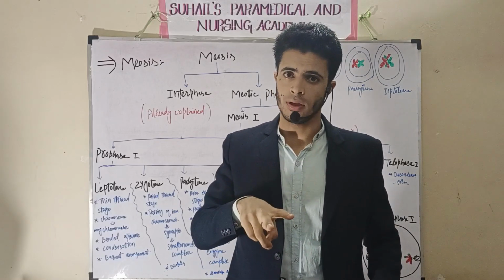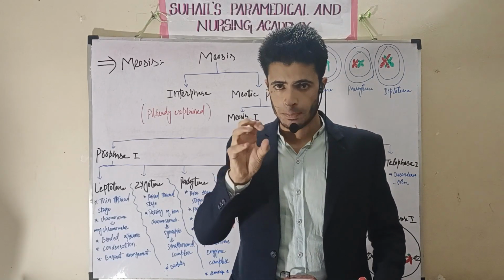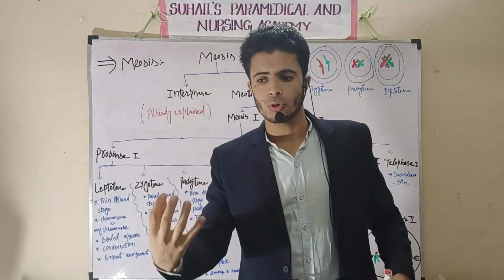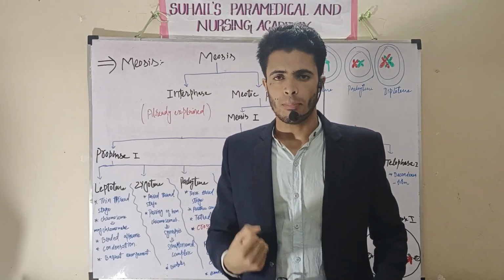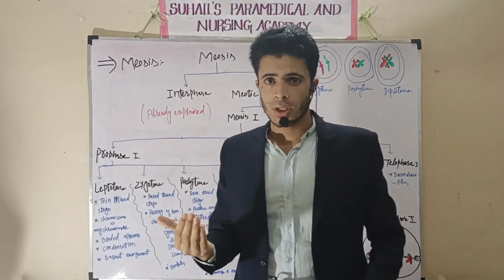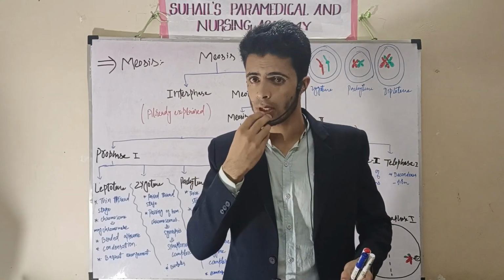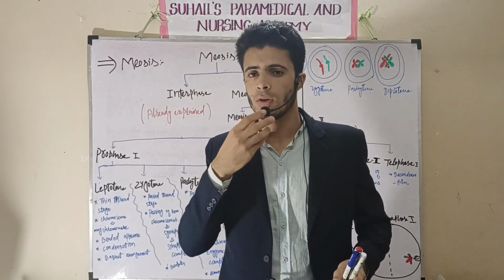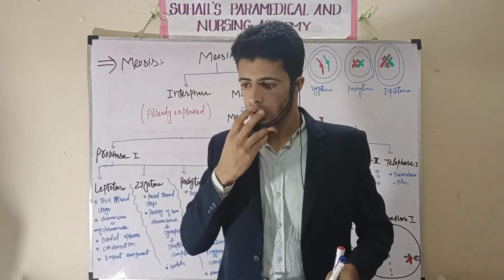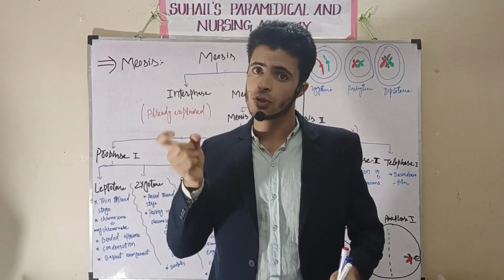Now there is a question. If it is a primordial germ cell or a somatic cell, it will enter into mitosis. That I have already explained. Now another question comes: if it is not that, after the primordial germ cell divides, it forms oogonium and spermatogonium in humans. This oogonium and spermatogonium, after interphase, will show meiosis.